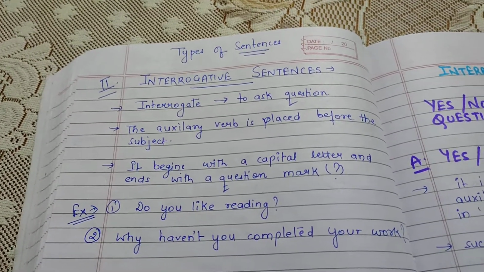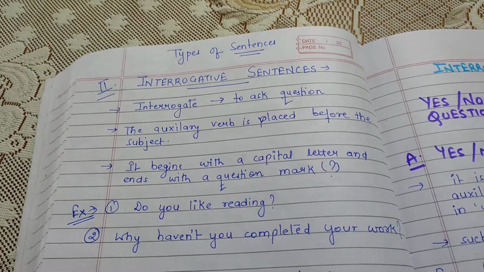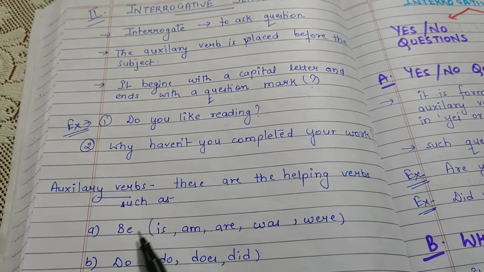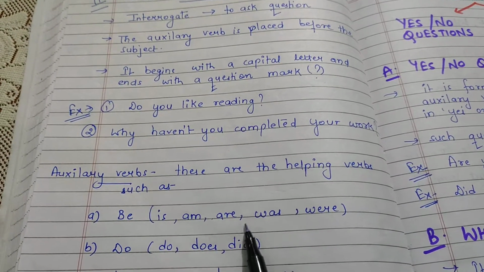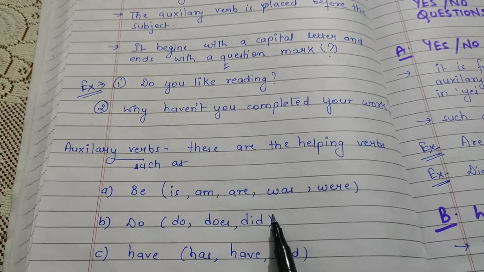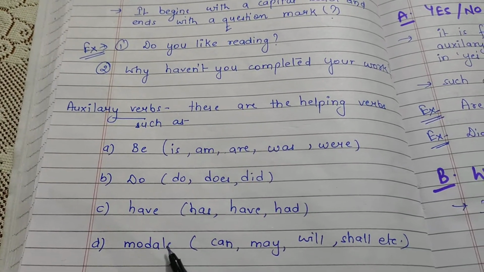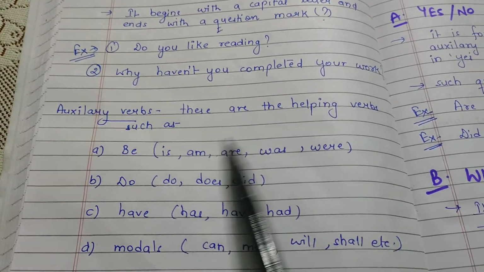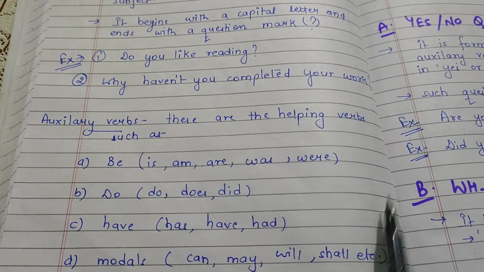So you will be thinking, ma'am hasn't told what auxiliary verbs are. So let me tell you what auxiliary verbs are. These are the helping verbs such as the forms of be: is, am, are, was, were, do, does, did, has, have, had, and the modals such as can, may, will, shall, etc. So all these are the auxiliary verbs.